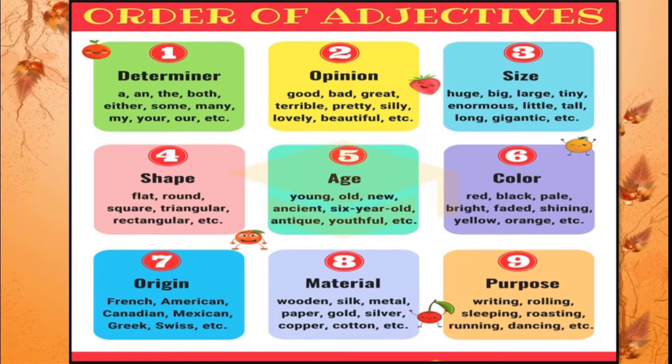Like for opinion, we say good boy, bad boy, it's great work, it's a terrible one, correct? And for the color we use the color names, correct? And about the purpose, writing purpose, rolling purpose, sleeping purpose, coffee purpose, all that. These words we use as an adjective to express our feelings, isn't it?